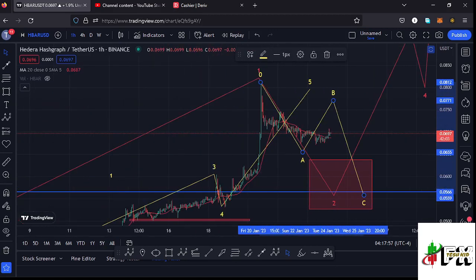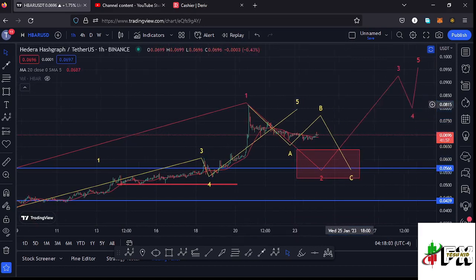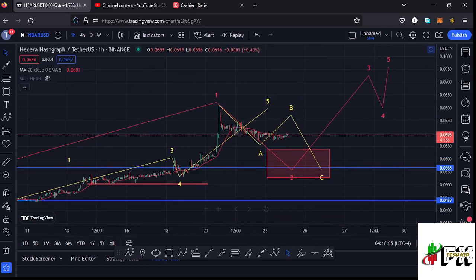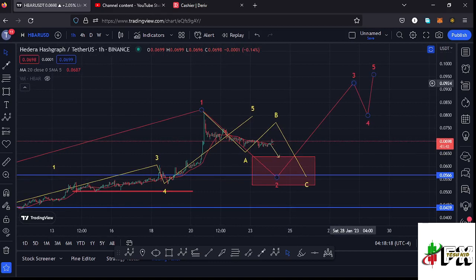And we also need to be prepared for other scenarios, like Hbar can retrace back to the Fib level 0.382, and once we touch the Fib level 0.382, maybe we can see a reaction at that key area on the Fibonacci. It might give us support and then we see an impulsive wave to the upside in what we can term as a higher Elliott wave count 3.